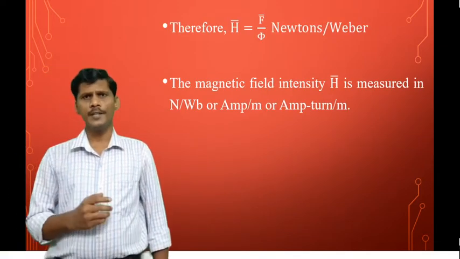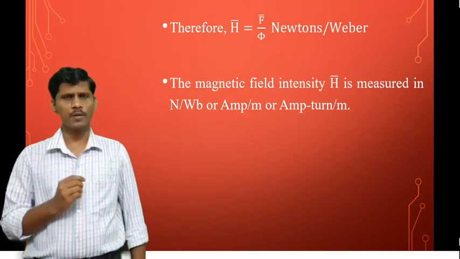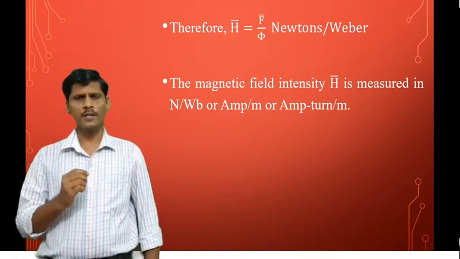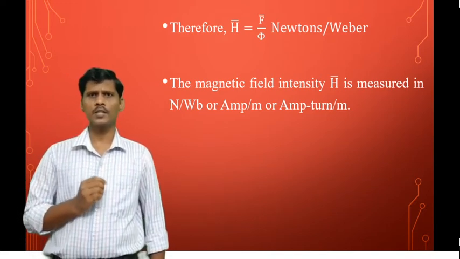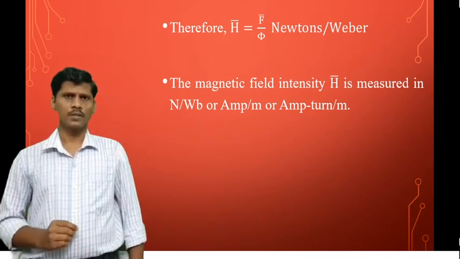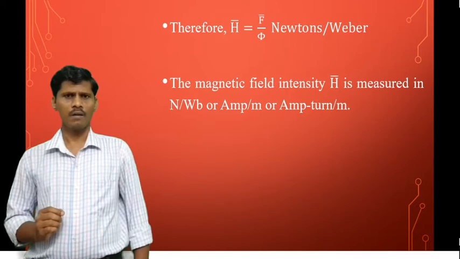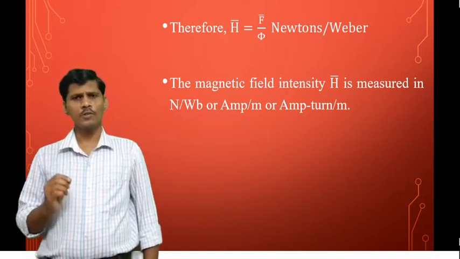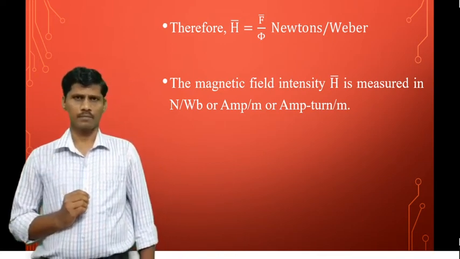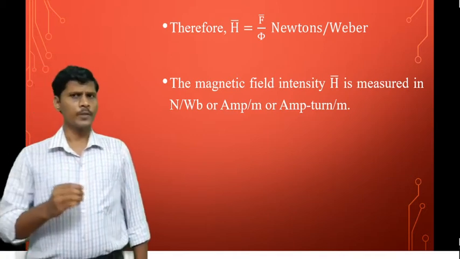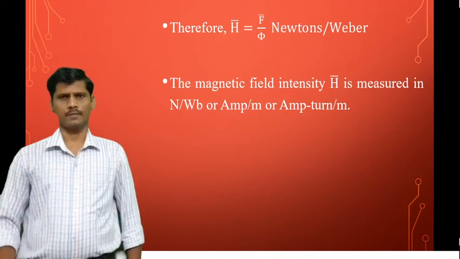Therefore, the magnetic field intensity, the force experienced by a unit north pole of 1 Weber strength, that is H bar, is equal to F bar by Q, where F bar is the force. The dimension of force is newtons and the dimension of flux is Webers. The dimension of magnetic field intensity is newtons per Weber, or it is also measured in ampere per meter or ampere turn per meter.